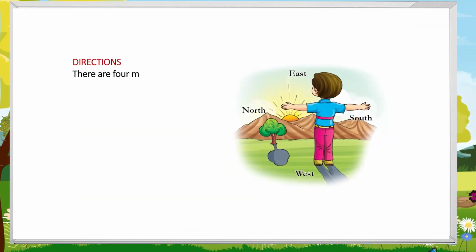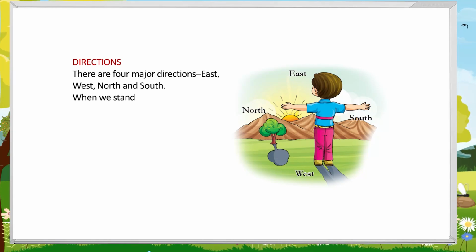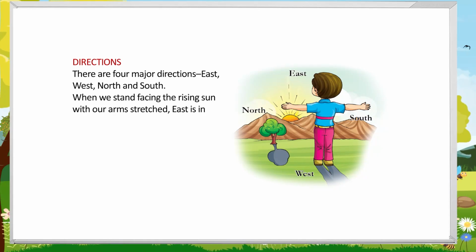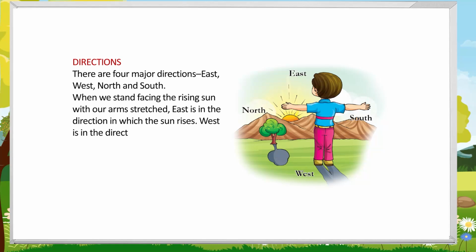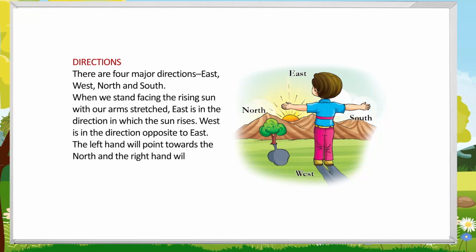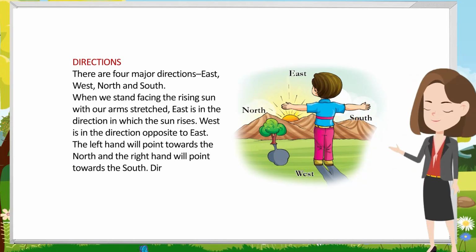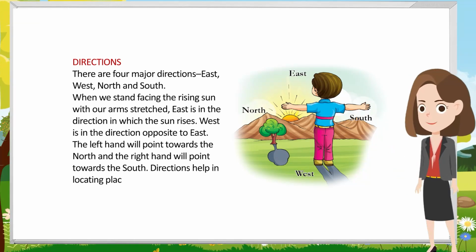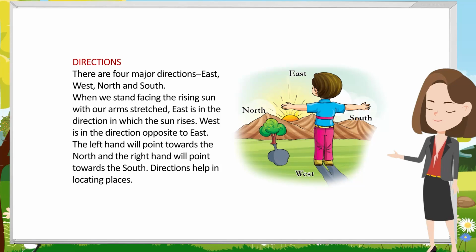Directions. There are 4 major directions: east, west, north and south. When we stand facing the rising sun with our arms stretched, east is in the direction in which the sun rises. West is in the direction opposite to east. The left hand will point towards the north and the right hand will point towards the south. Directions help in locating places.